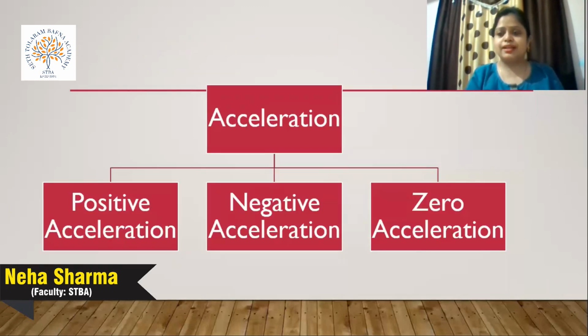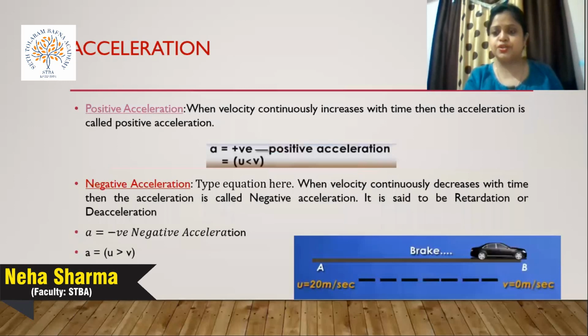Now from this calculation, we basically get three results: acceleration can be positive, or it can be negative, or it can be zero. What does it mean? What is the meaning of positive acceleration, negative acceleration, or zero acceleration? Positive acceleration is when velocity continuously increases with time; then the acceleration is called positive acceleration.